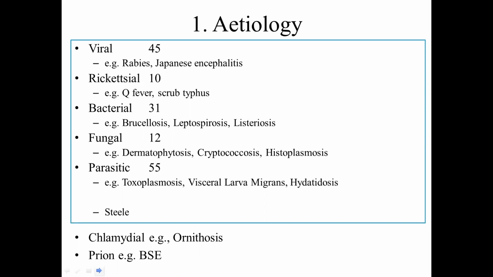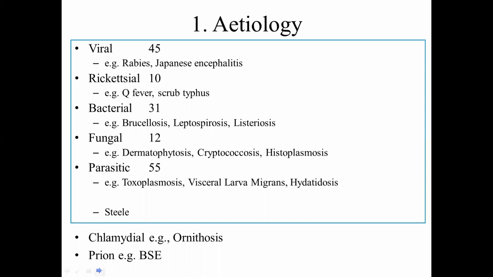Rickettsial, chlamydial agents and even prion agents. Large number of rickettsia. The Q fever, the scrub typhus, again, many more rickettsial agents, they are associated with the zoonosis. And the agents are rickettsia by nature. That's why rickettsial zoonosis. Chlamydial zoonosis, the prion zoonosis.